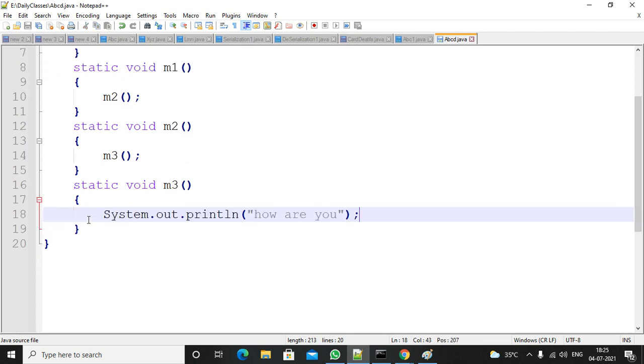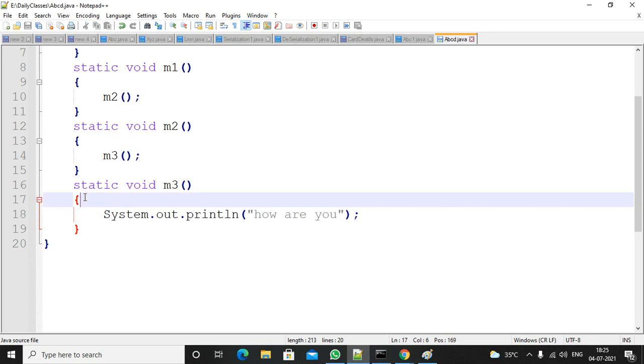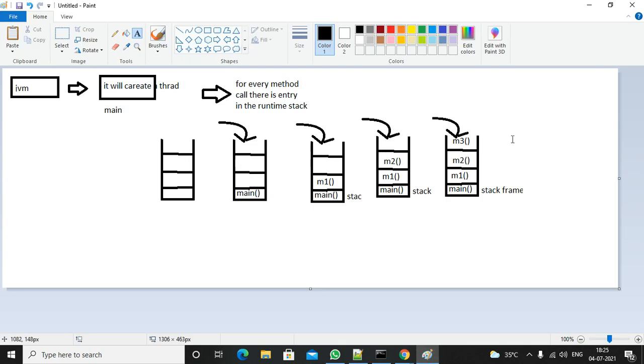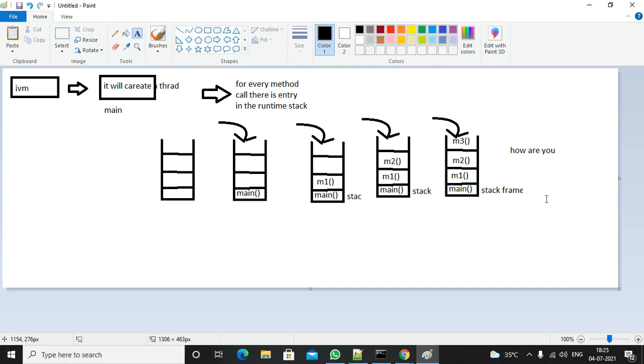After that, you don't have any other statements in the M3 method, so the M3 method execution is completed. Once the M3 method is completed, the entry will be removed from the stack. The M3 method will be removed from the stack.